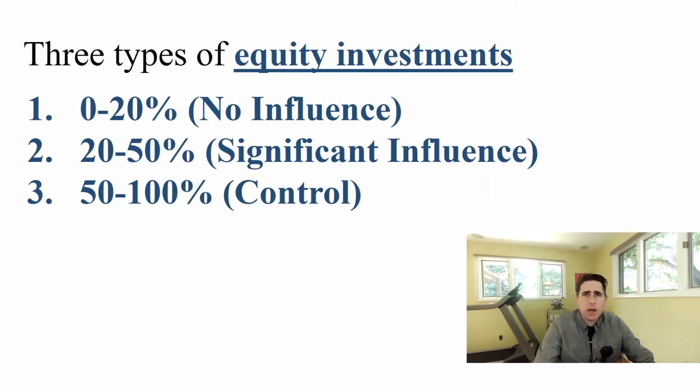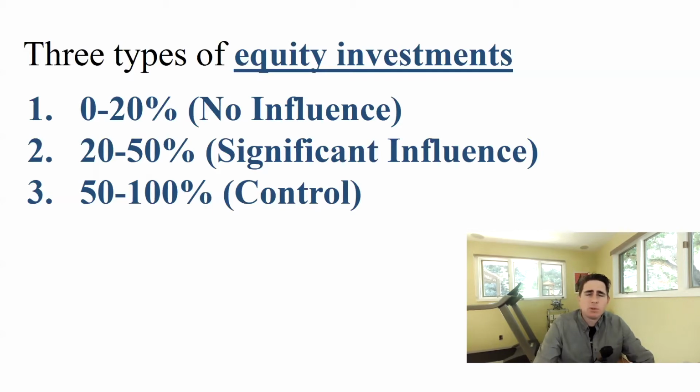We're going to go through Berkshire Hathaway, and we're going to go through three different types of equity investments. For accounting purposes, we split it up into three different types. If the investor owns 0 to 20% of the investee, we consider there's no influence in that ownership relationship, and so we account for it one way. If the investor owns between 20 and 50% in the investee, we consider that to be significant influence in the operations of the investee, so we account for it another way.